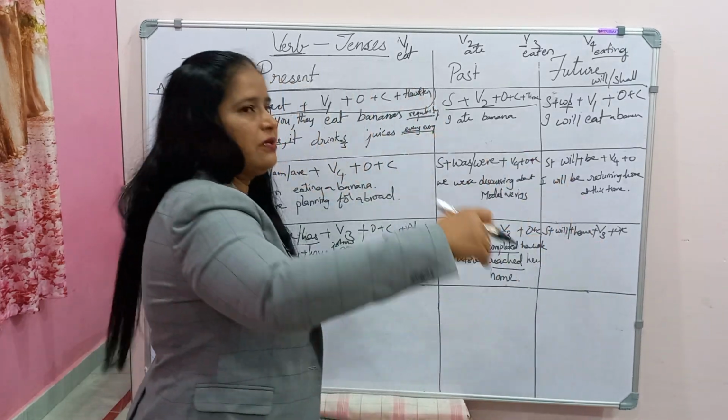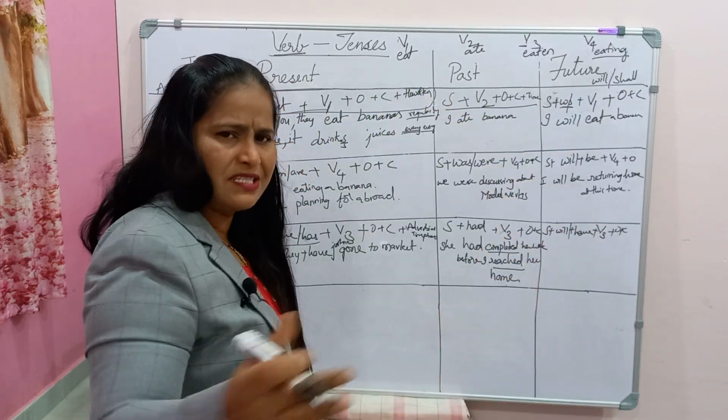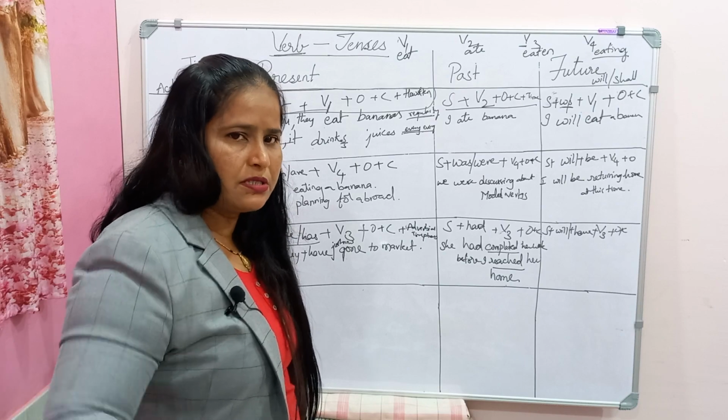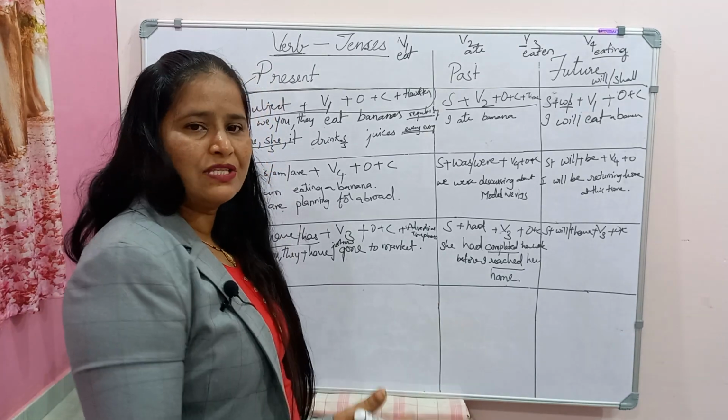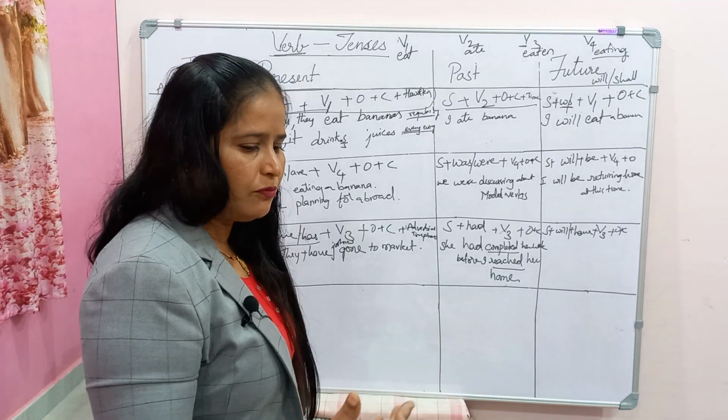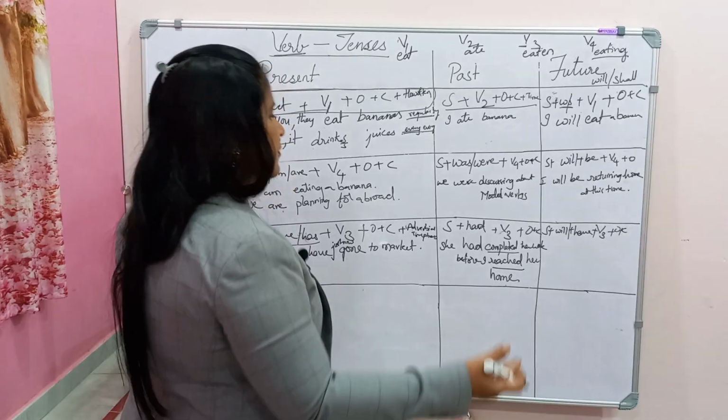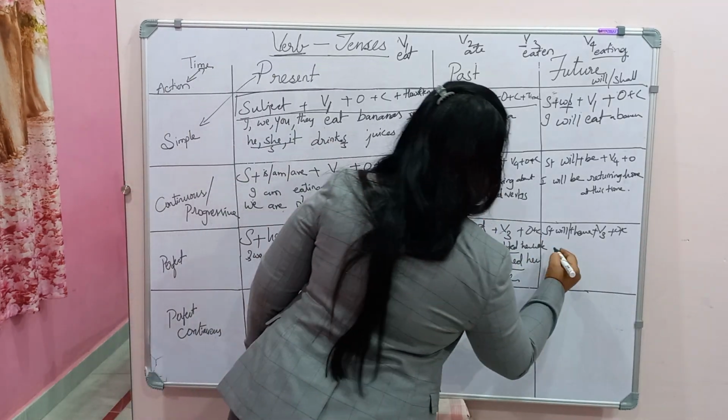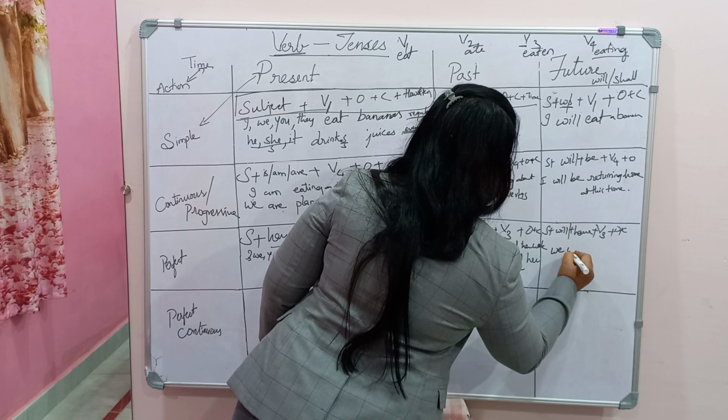In the future, imagine by tomorrow, or after 1 hour or 2 hours, we will know who has won this World Cup, today's World Cup. Still the match is going on. So what do we write?